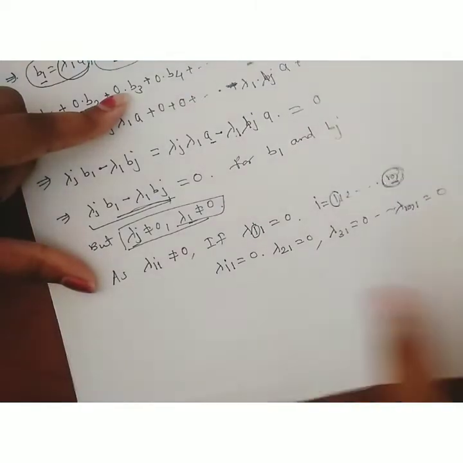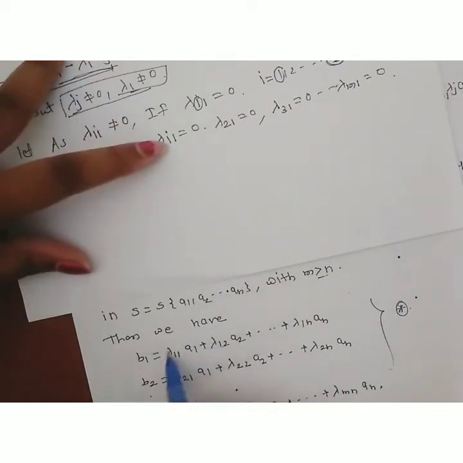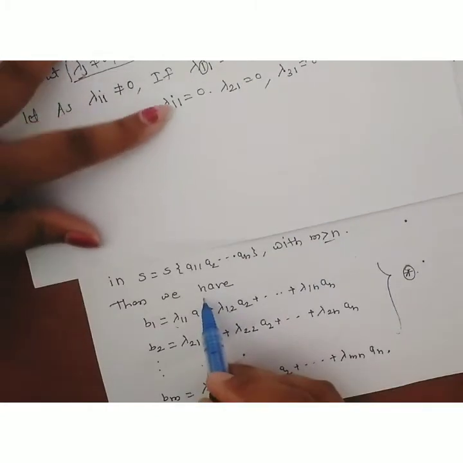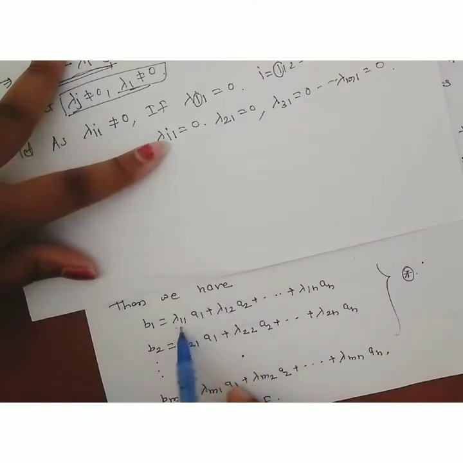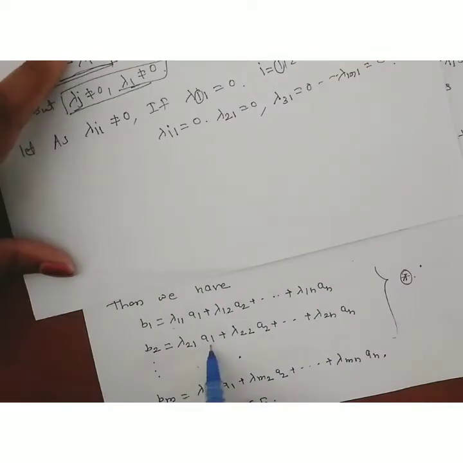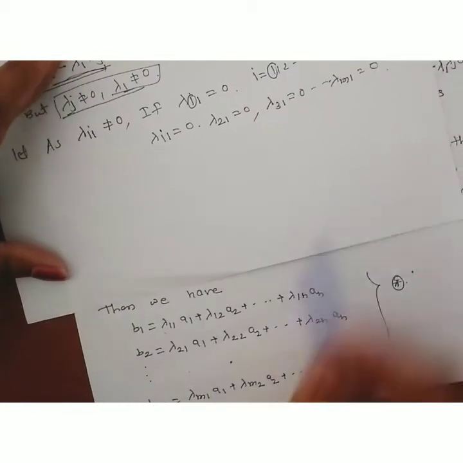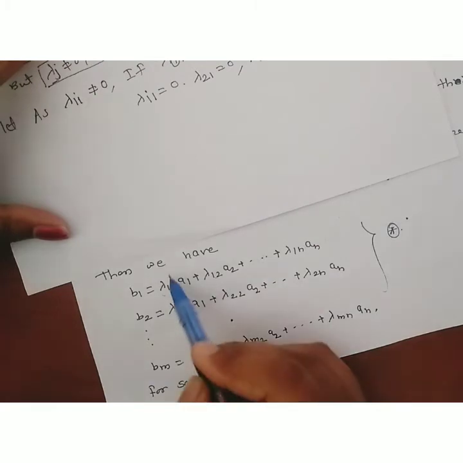Now look here. As lambda 11 is equal to 0, the term lambda 11 a1 is equal to 0. If lambda 21 is equal to 0, then lambda 21 a1 is equal to 0. Then the last term: if lambda m1 is equal to 0, this implies lambda m1 a1 is equal to 0. Therefore all these terms become 0.